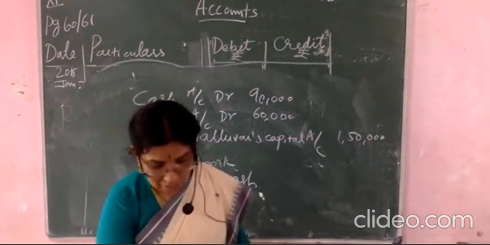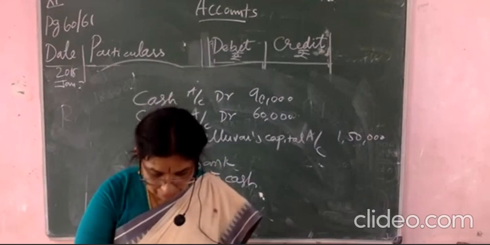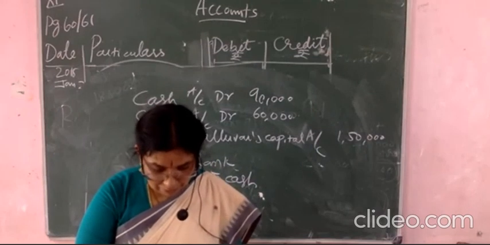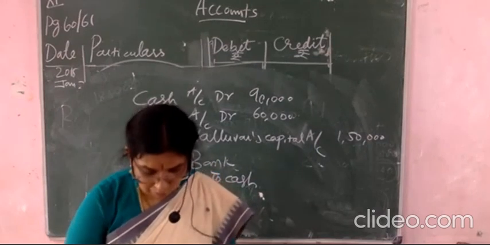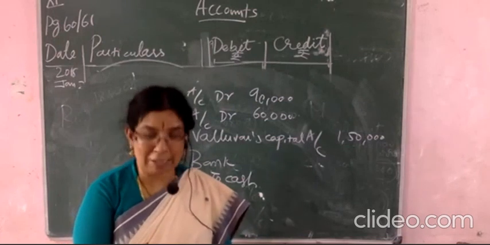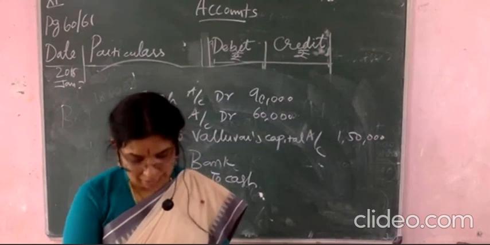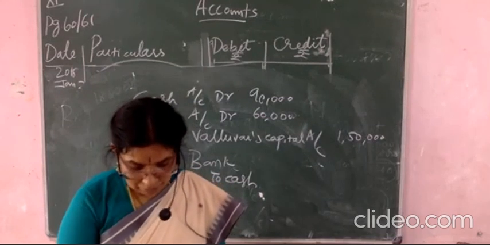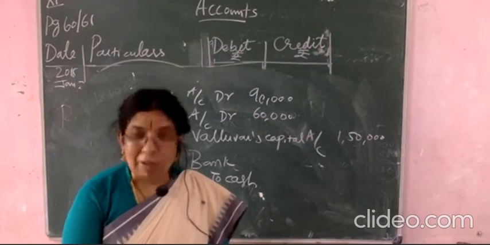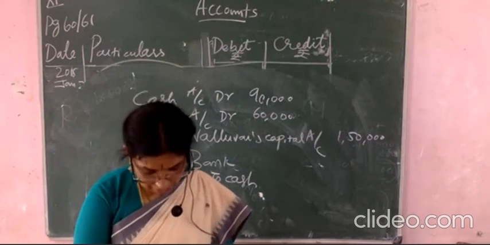And here you see, on the date 4, purchased 10 ready-made sarees from YN company by cash, 6,000 rupees. Purchased 10 ready-made sarees. How many sarees? 10 ready-made sarees from YN company by cash. From whom are you purchasing? YN company by way of cash.